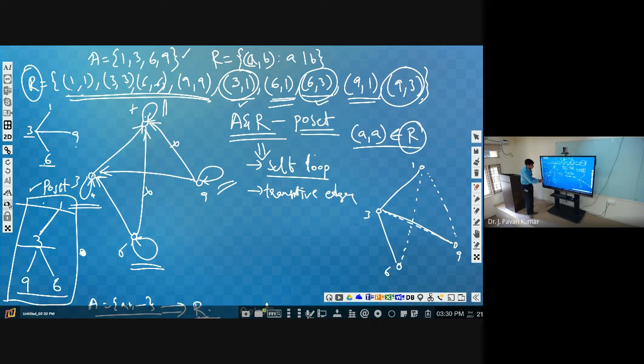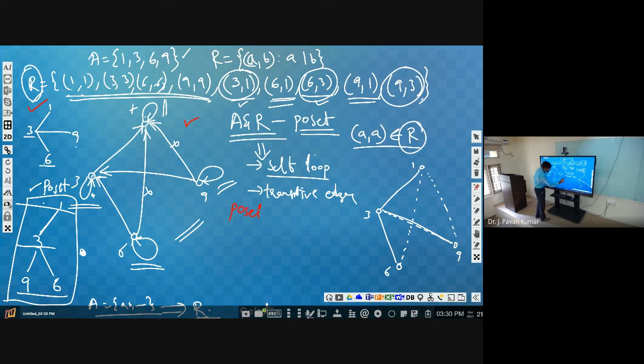And this particular diagram we are getting from this digraph itself. We are not drawing it independently, we are drawing the diagram from this relation. This is one of the representations of the relation which we have seen earlier. Afterwards, as this is a poset, this is indicated, right?